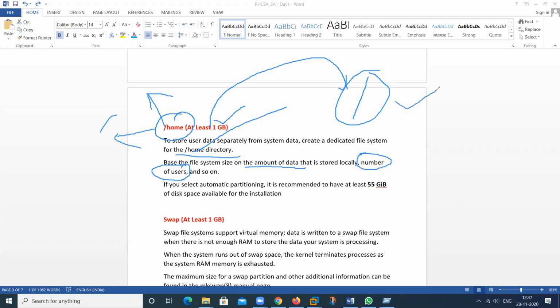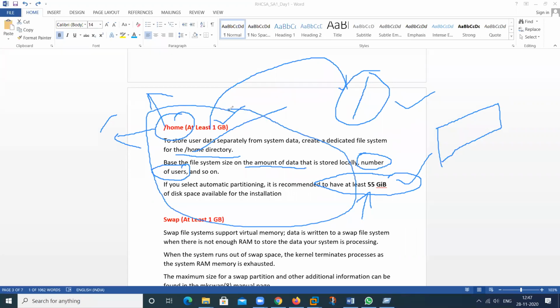And this is also a separate partition. It depends on the number of users, how many users you have in your company. So according to the number of users, the space is assigned by you. It can be 50 GB, it can be 55 GB. It's not a fixed size, but the minimum is 1 GB. So this is the information regarding this particular partition.